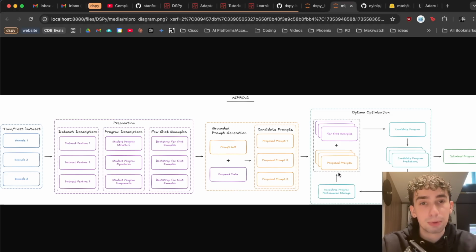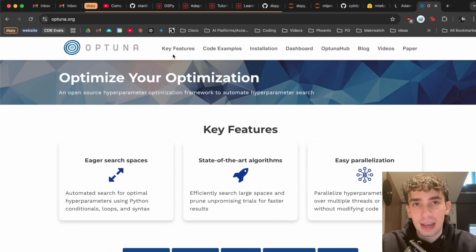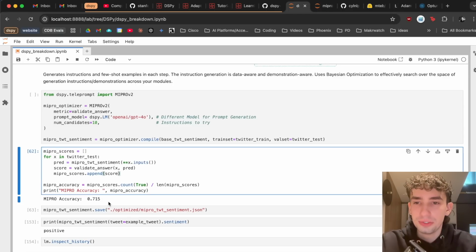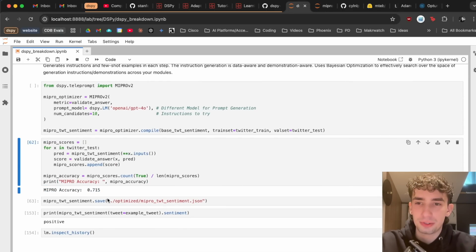The best performing ones are going to become our optimized program. I won't go into specifically how things like Optuna actually works, but essentially it is going to be efficiently searching over the examples and instructions to find hopefully the best combinations. And after running it once, we can see that our accuracy rose to 71.5%.